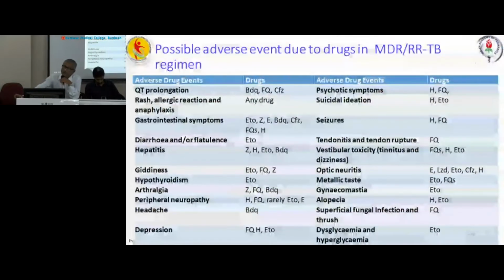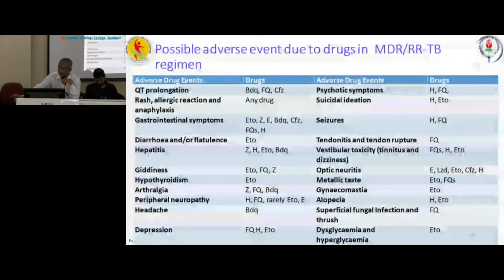QT prolongation, very common in bedaquiline, fluoroquinolone and clofazimine. Rash, all drugs can produce rash. Gastrointestinal symptoms: ethionamide, pyrazinamide, ethambutol, bedaquiline, clofazimine, fluoroquinolone, INH. Diarrhea and flatulence: ethionamide. Hepatitis, we have to remember because most of the drugs can cause hepatitis and we have to modify the regimen: pyrazinamide, INH, ethionamide and bedaquiline. Giddiness: ethionamide, fluoroquinolone, pyrazinamide. Hypothyroidism: ethionamide. These to be remembered very well.